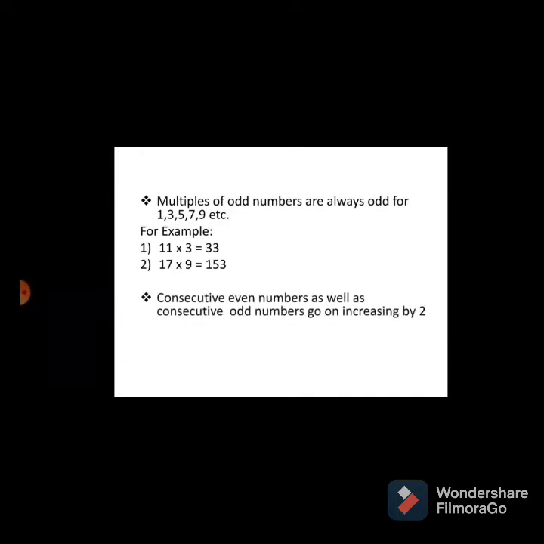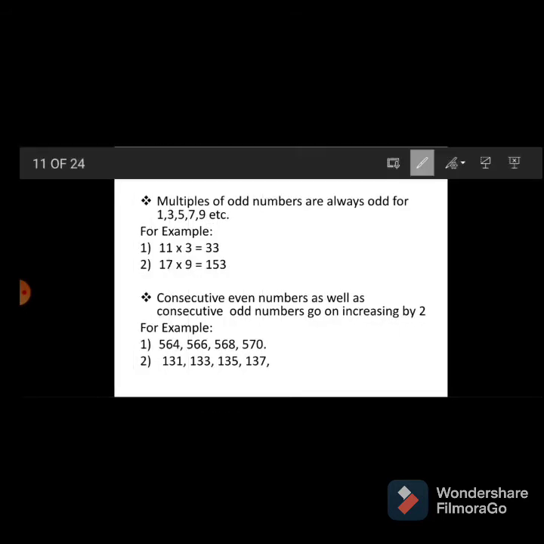Again odd numbers only. Cleared? Multiples of odd numbers are always odd for 1, 3, 5, 7, 9, means an odd number multiplied by an odd number, the answer we are getting is an odd number only. Like 11 into 3 is 33, 17 into 9 is 153.